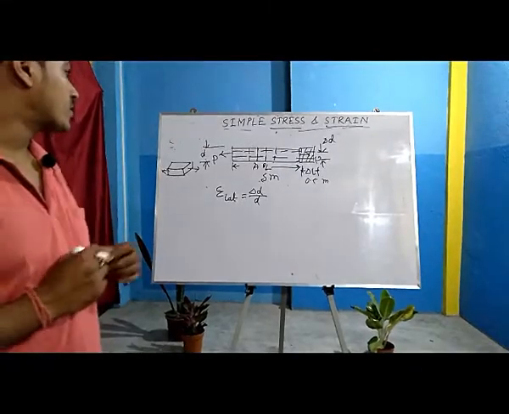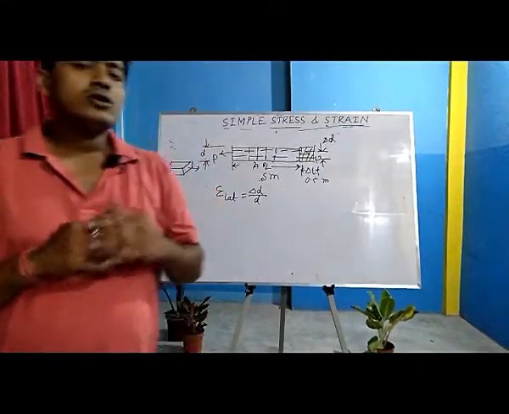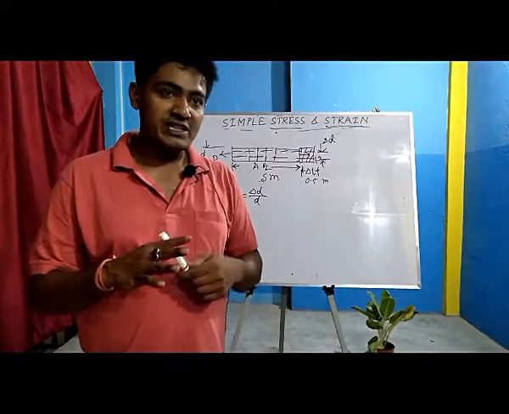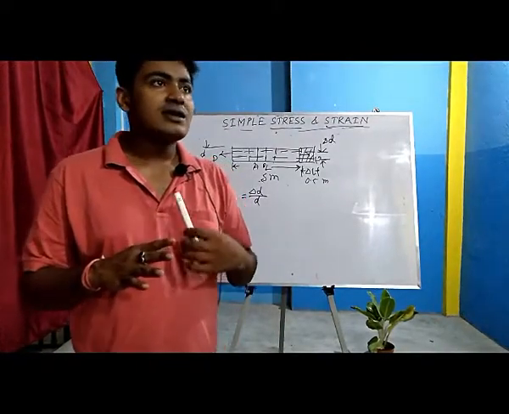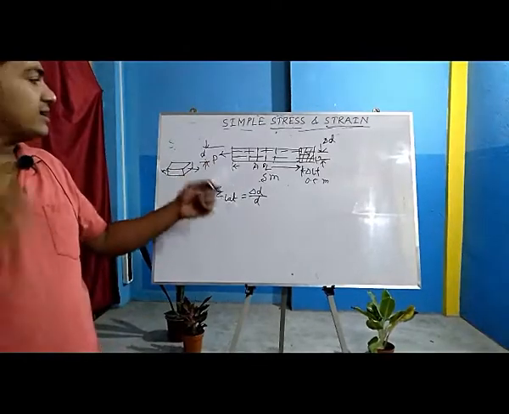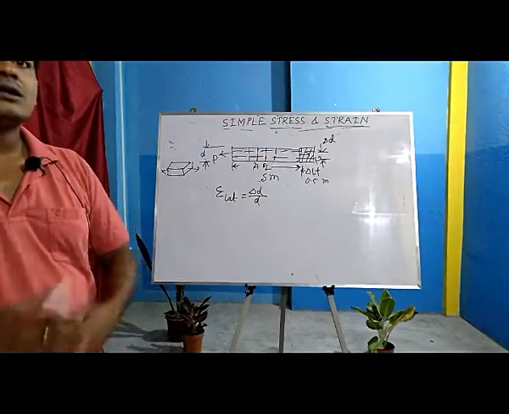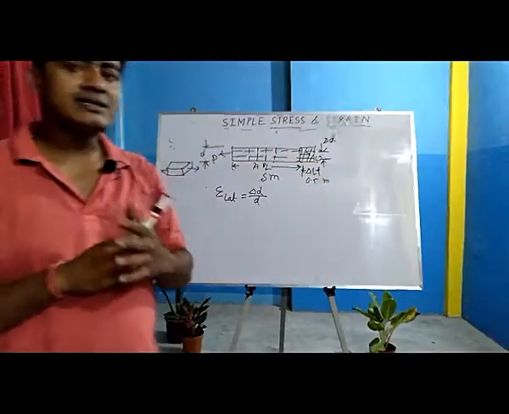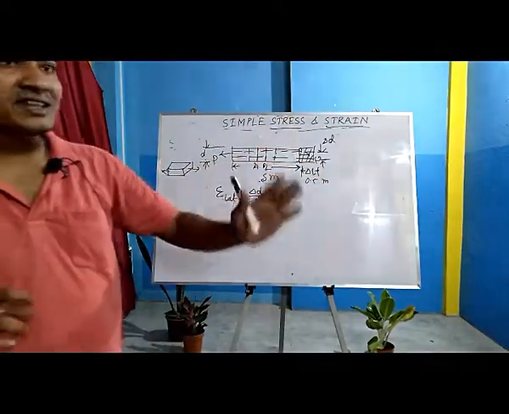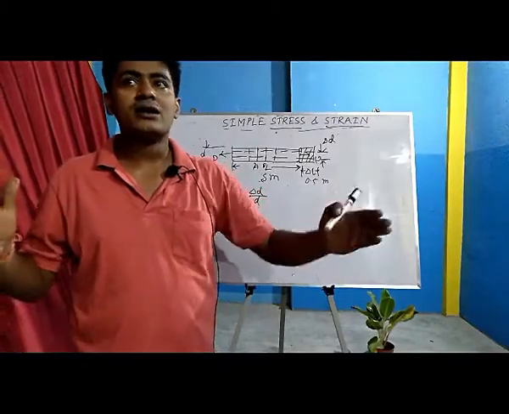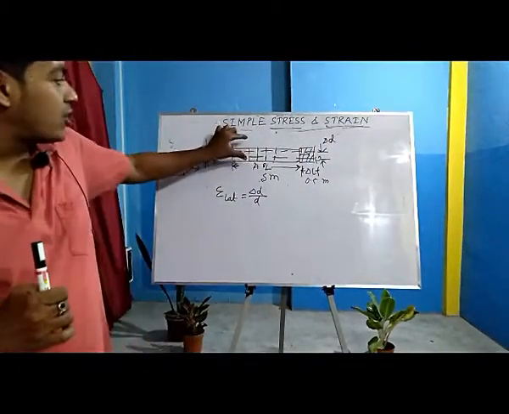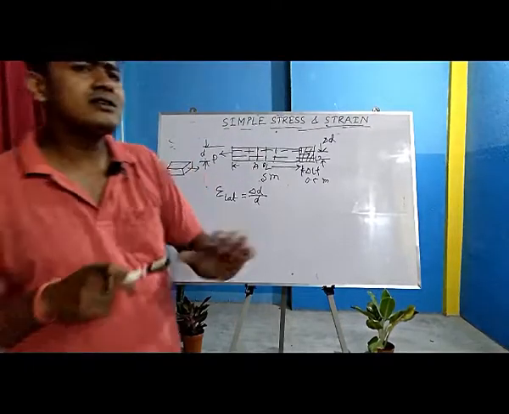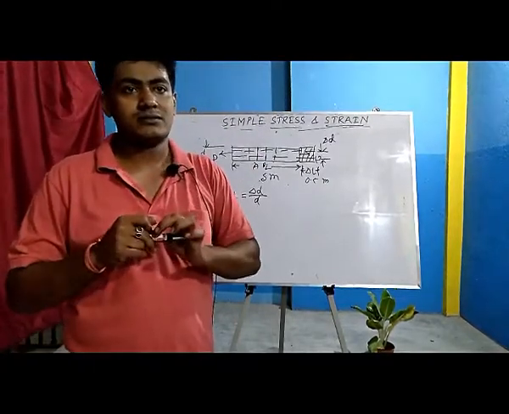Like we have studied tensile stress, compressive stress, shear stress, all those types of stress will lead to some amount of strain. While applying tensile loading, the strain we named tensile strain in the longitudinal direction. But since it gets reduced in the lateral direction, in the lateral direction we will get compressive strain.